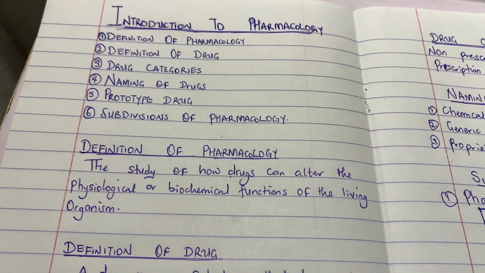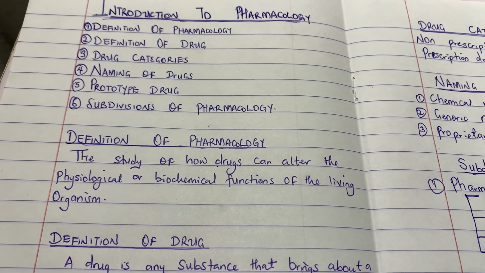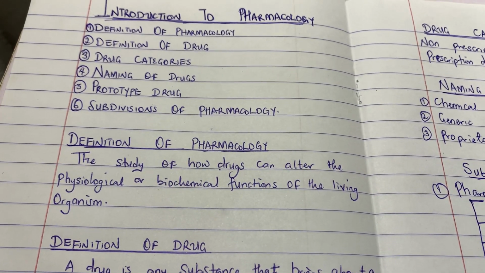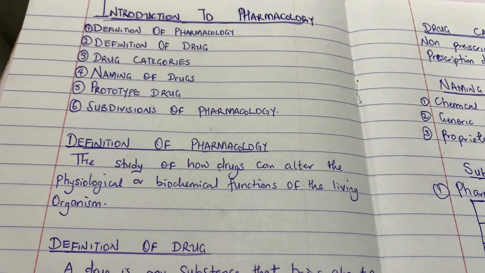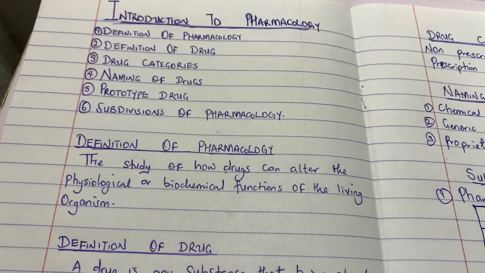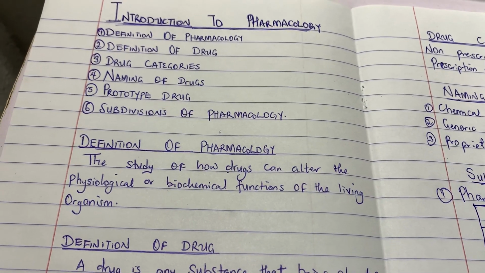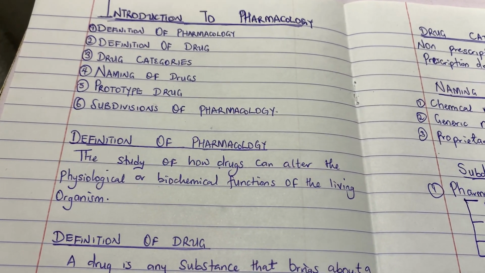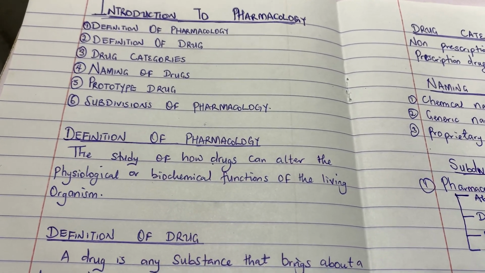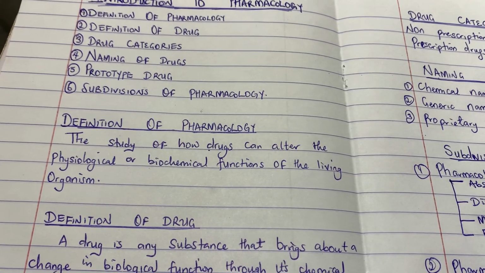Pharmacology can be defined as the study of how a drug can alter the physiological and biochemical function of a living organism. If somebody takes a drug, how can this drug affect the person's physiological and biological function? That's what pharmacology talks about. It deals with drugs and how drugs affect a living organism. Now, since pharmacology deals with drugs, what is a drug?